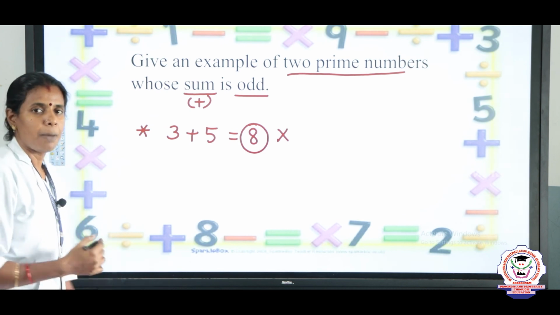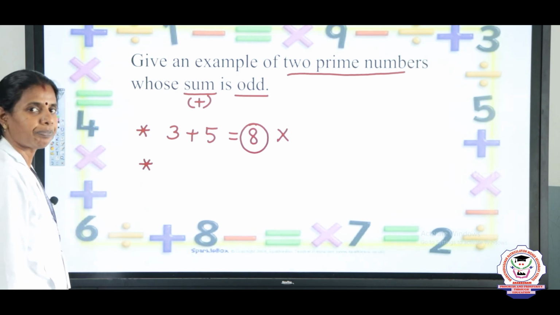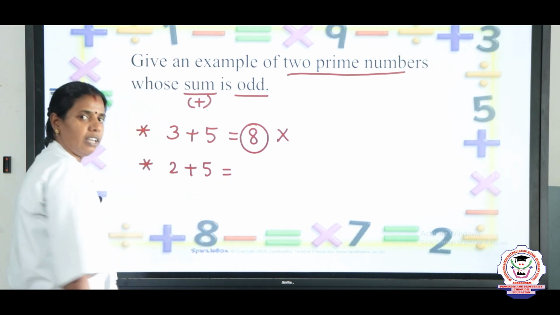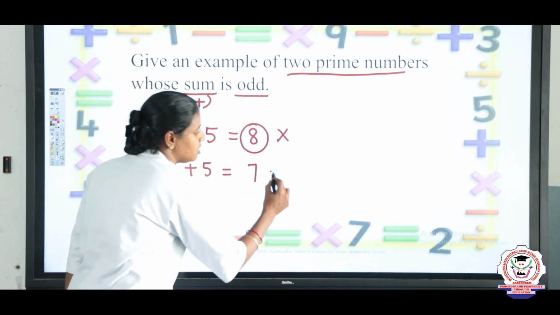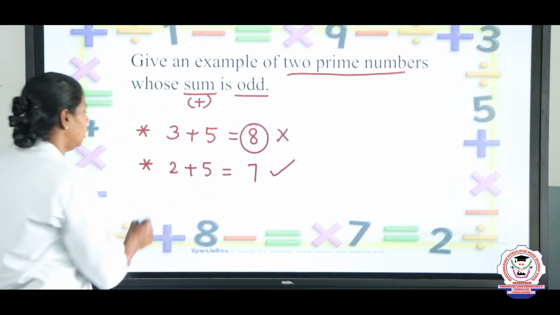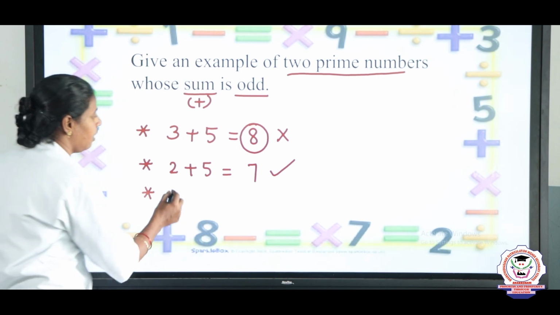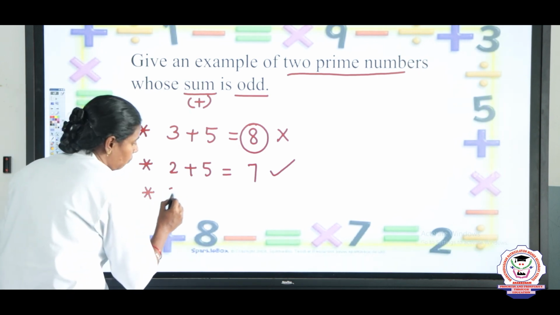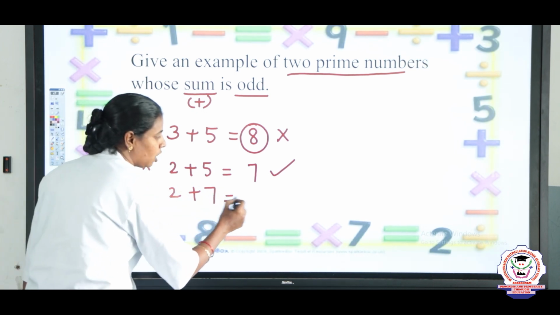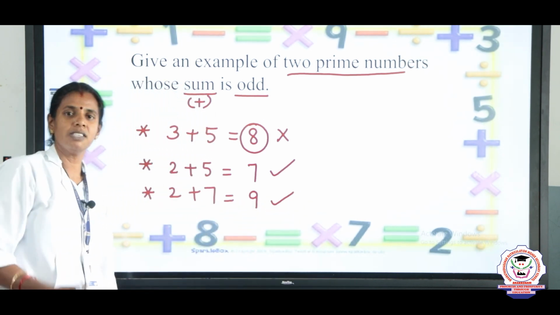We need to give one more example now. Yes. With what 2 prime numbers can we get an odd number? 2 plus 5. What is 2 plus 5? 2 plus 5 is 7, which is an odd number. Is it clear? So, 2 and 5, if you add, we are getting an odd number. Can you give one more example with which we can get an odd number? Yes. 2 plus, yes, the next prime number is 7. 2 plus 7 is what? 9. So, 9 is also an odd number. So, these few examples we can give, right?